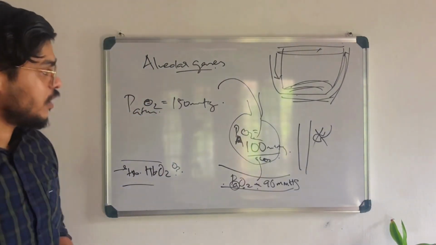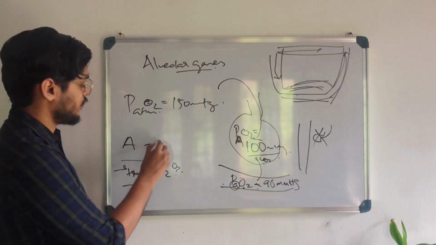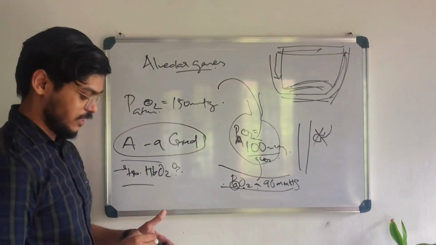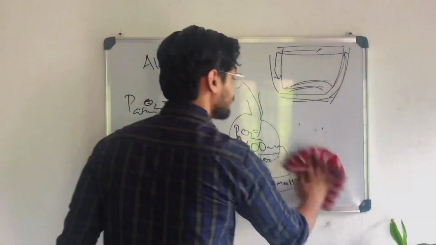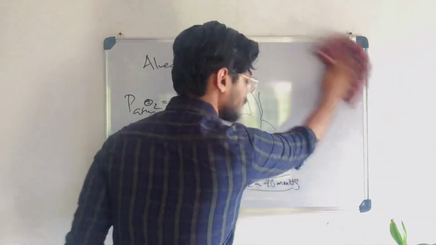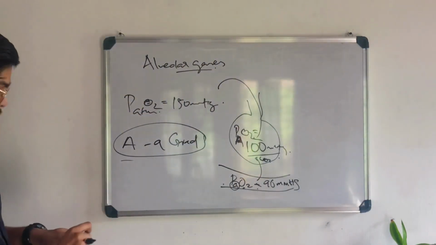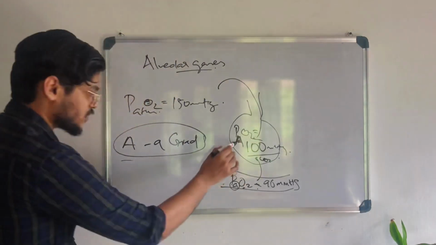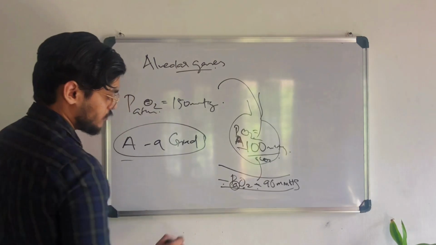I have told you. Now let's discuss AA gradient. What is AA gradient? AA gradient is the change in the partial pressure of oxygen from alveoli to artery.